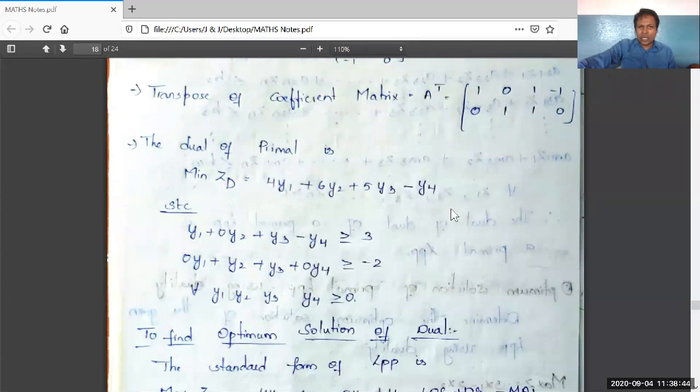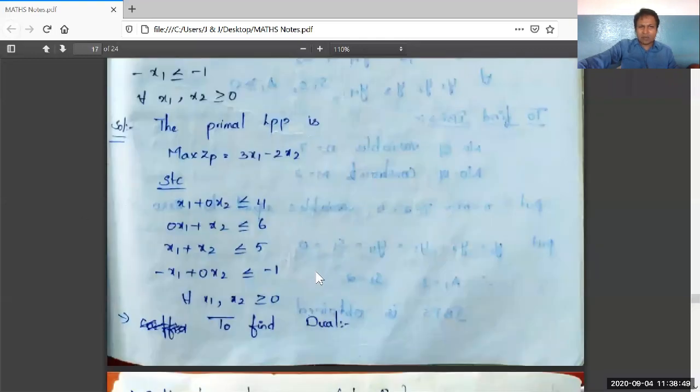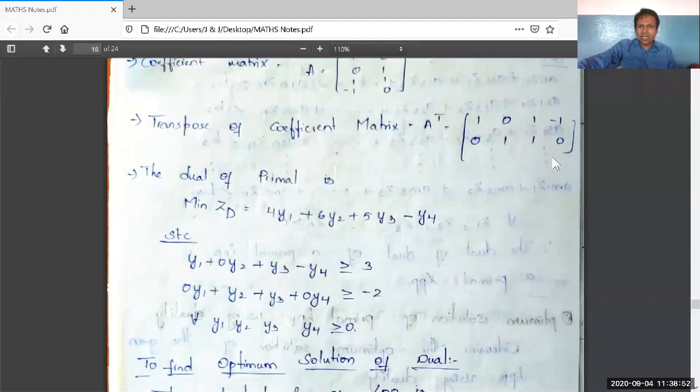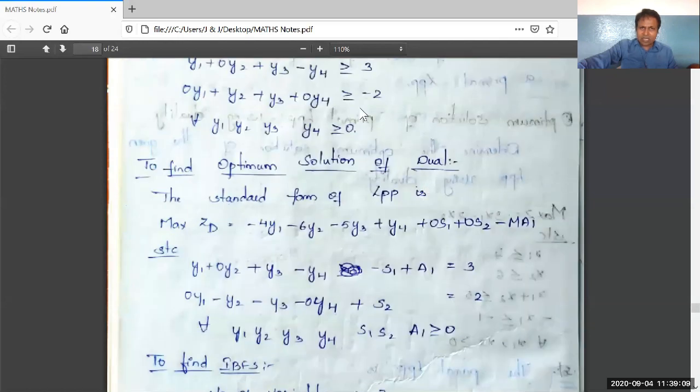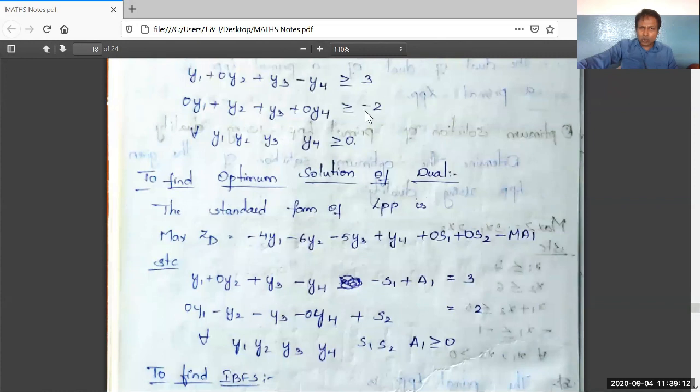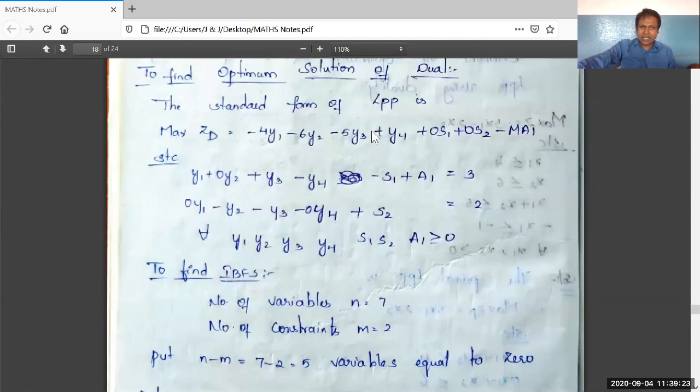Let's see here. It is the dual LPP. It is written from the primal LPP, and from this dual LPP I have written the standard LPP. Though here it indicates max ZD, we have to observe carefully the equal to signs, the surplus variable, slack variable, and artificial variable, as the second constraint was of minus 2. We multiplied this with minus on both sides, so this greater than or equal to is converted into less than or equal to. Right. So it is the standard LPP.